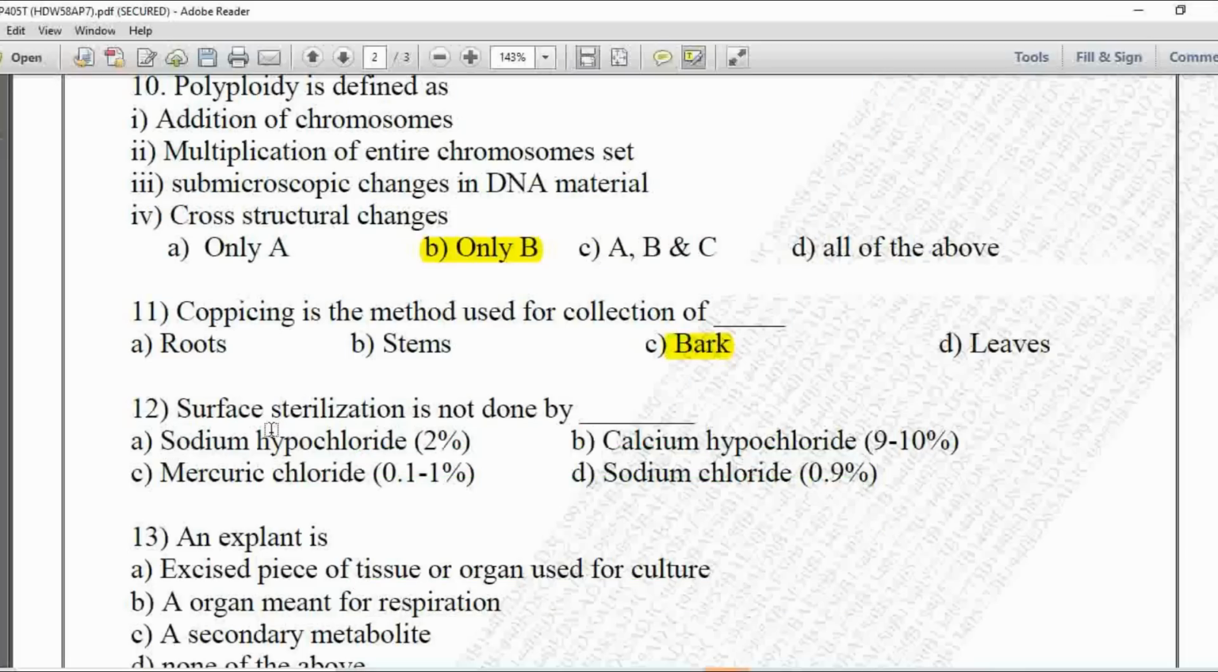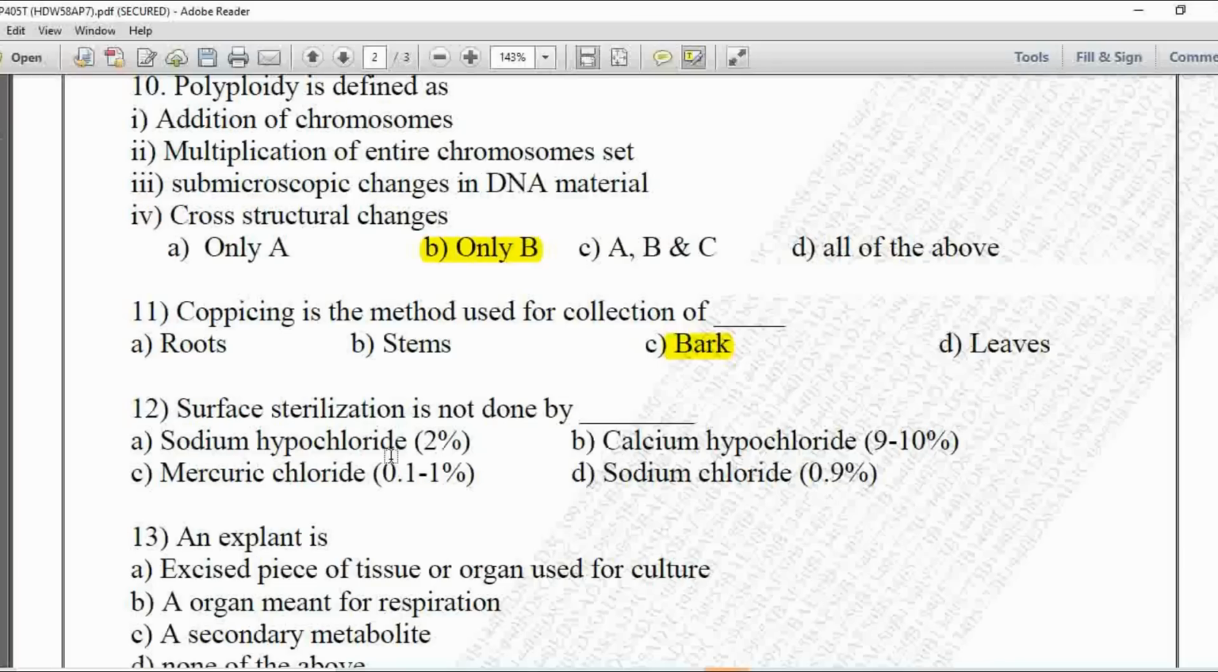12th MCQ, surface sterilization is not done by, option A is sodium hypochlorite 2%, B is calcium hypochlorite 9 to 10%, C is mercuric chloride 0.1 to 1%, and D is sodium chloride 0.9%. Here we have to give the one by which surface sterilization is not done.